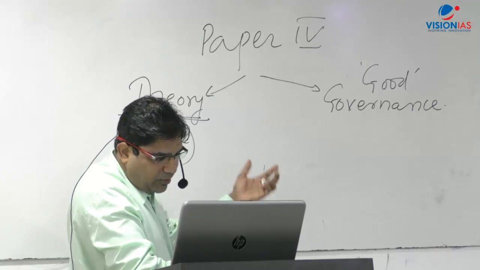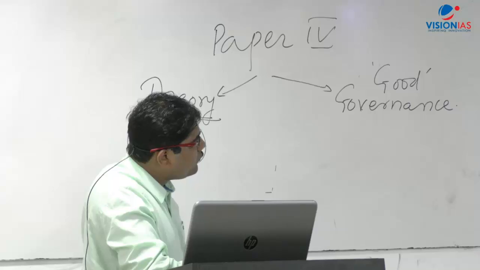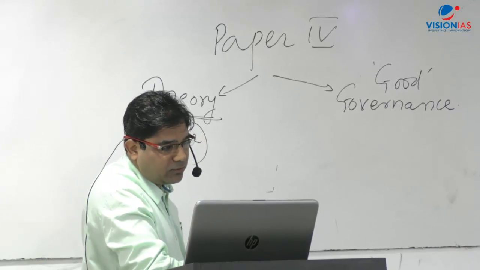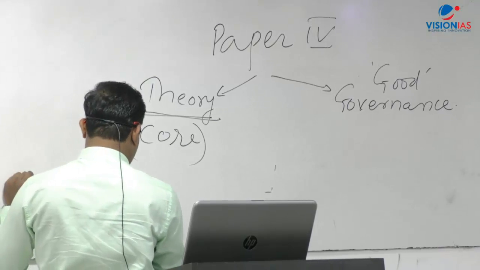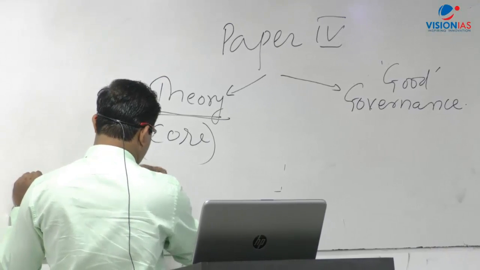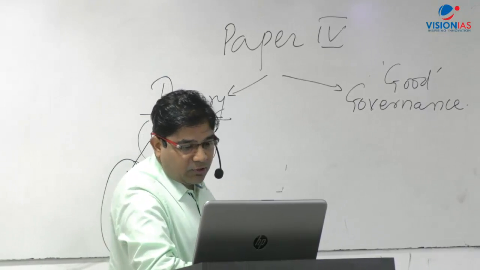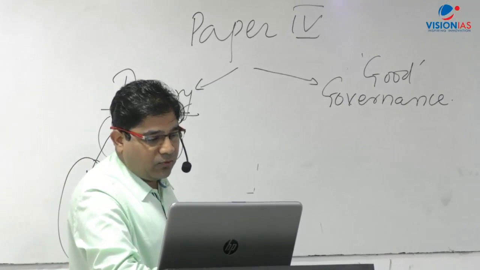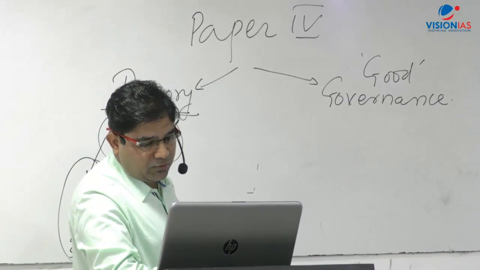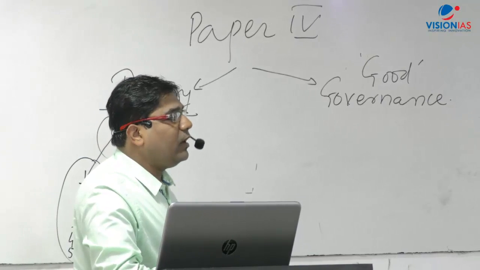Let me very, very briefly take you through the syllabus. What is included in the ethics syllabus? The first is ethics and human interface, and I'm discussing the first 5 chapters. What is written is essence, determinants, consequences of ethics in human action, dimensions of ethics, and ethics in private and public relationships. So this is an introduction part.